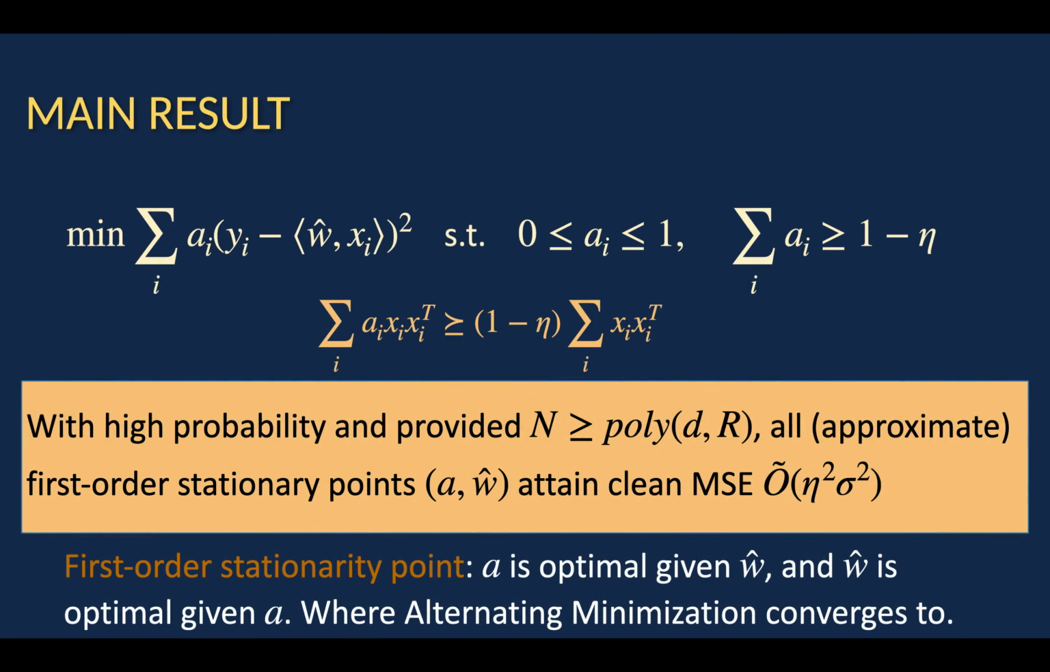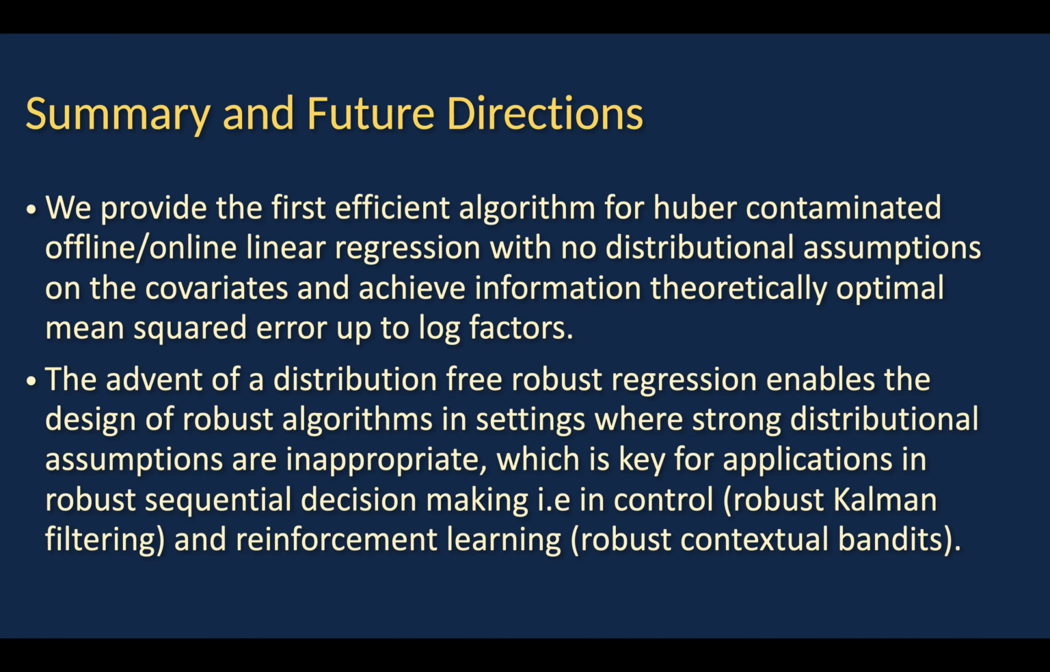Cool. So once you add this constraint, you can dodge the spurious minima of least trim squares, and we can prove that with high probability, and provided n is greater than some polynomial in d and r, all approximate first-order stationary points (A, W hat) attain clean mean squared error O tilde of eta squared sigma squared. So that's our algorithm. And a first-order stationary point is that A is optimal given W hat and W hat is optimal given A. And that's all it takes to prove our main result.